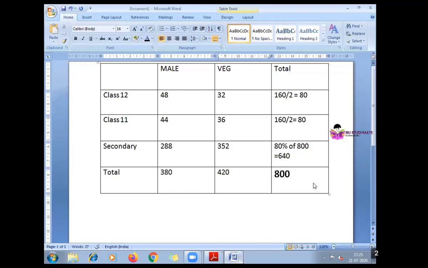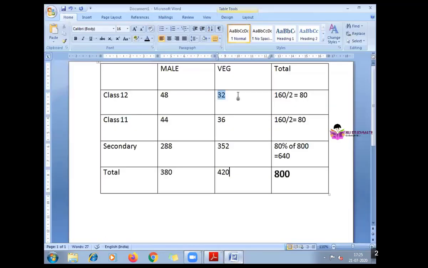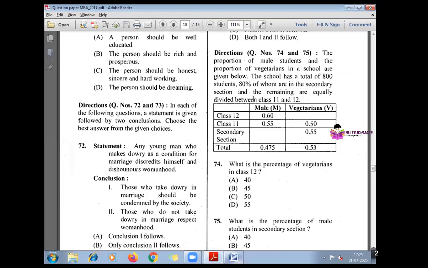So what's the first question? What is the percentage of vegetarians in class 12? That means out of total class strength, how many are vegetarian? 32 divided by 80. Just a minute. That will be amounting to 40%, right? Yes, it was 32. Yeah, 40%, that will be amounting to.